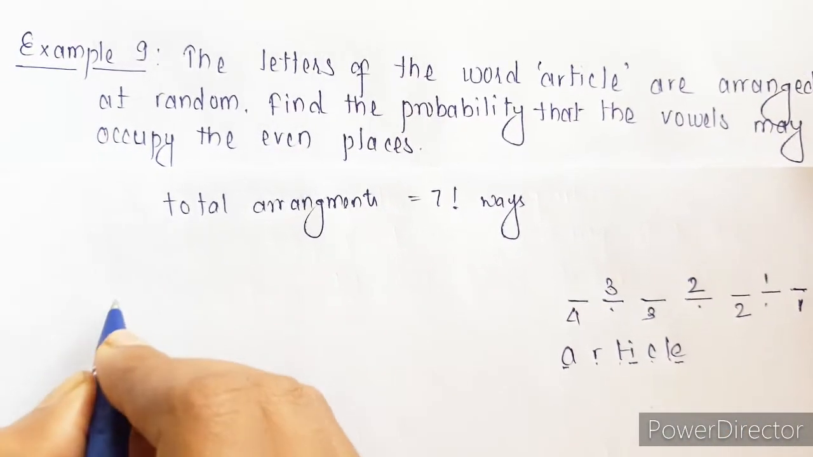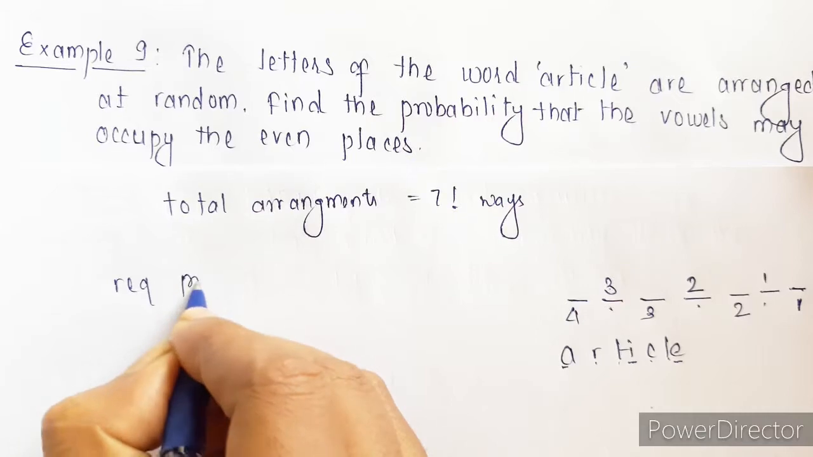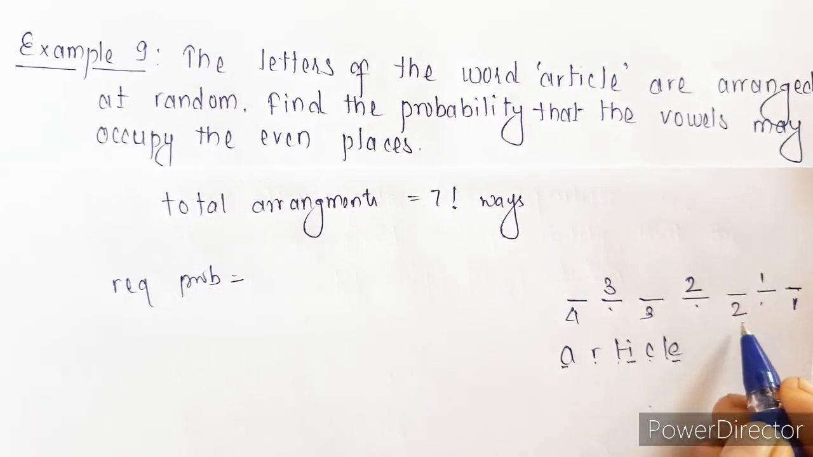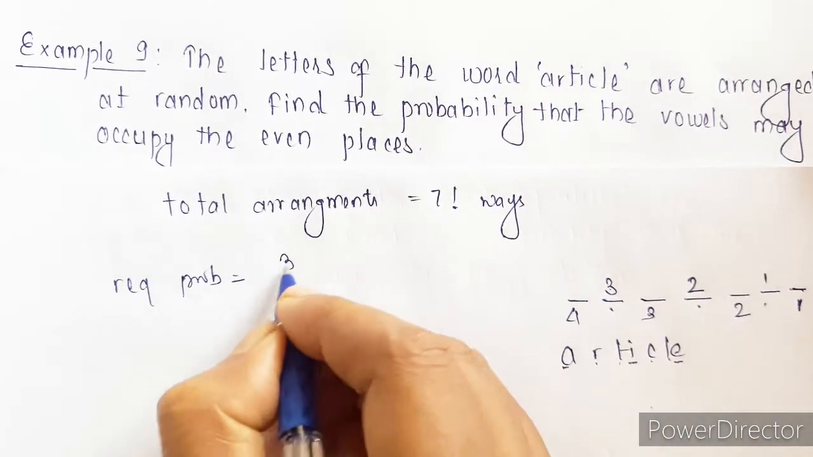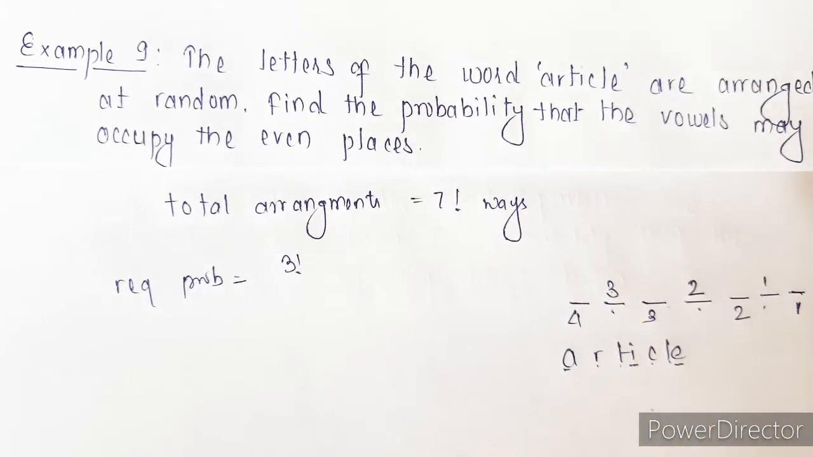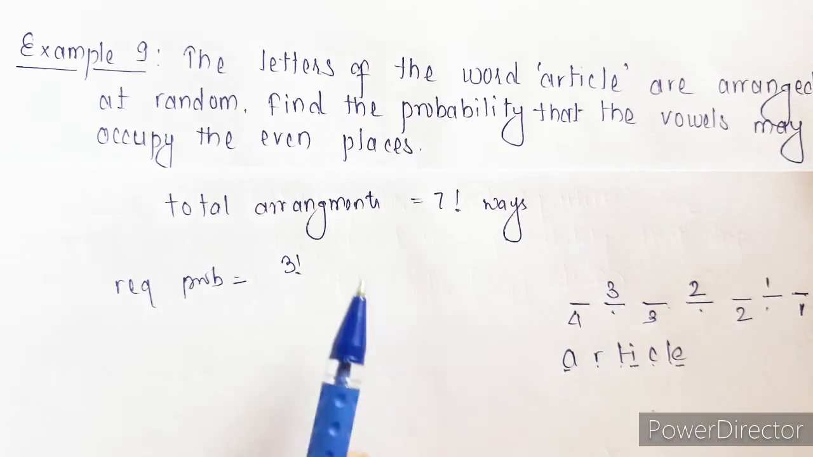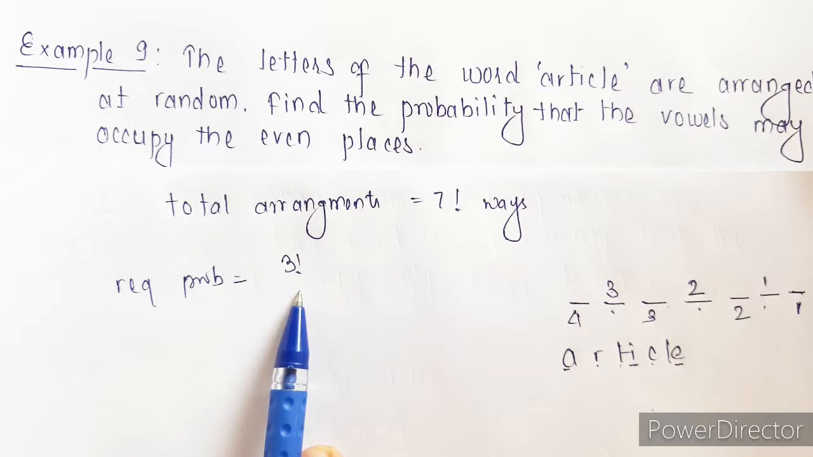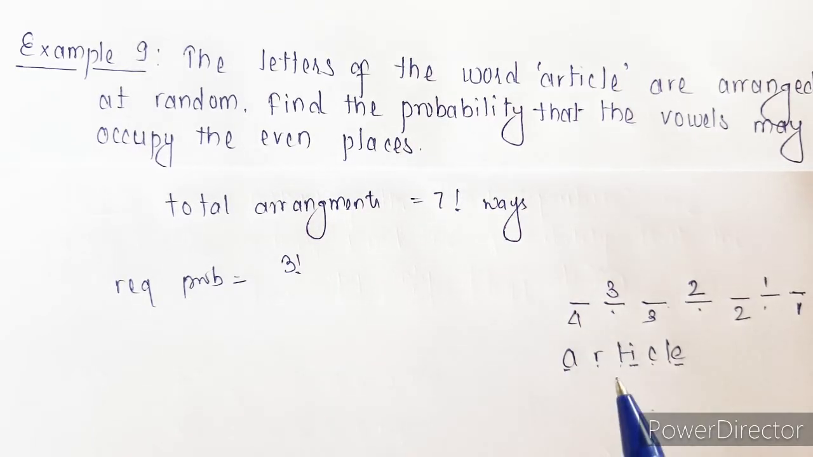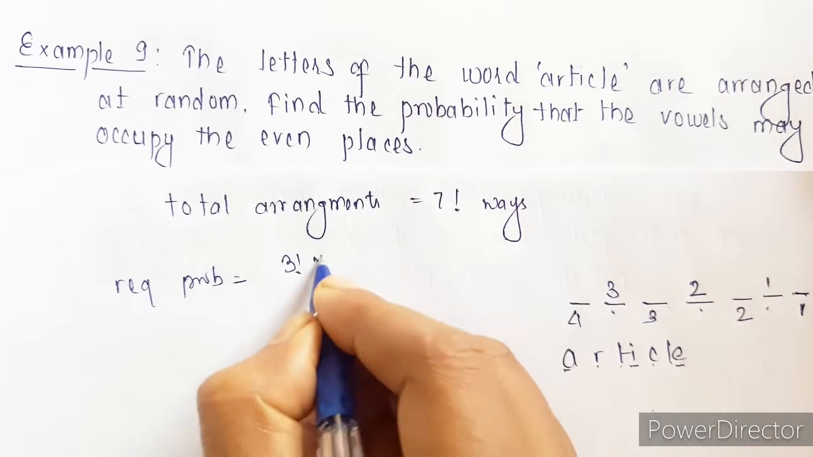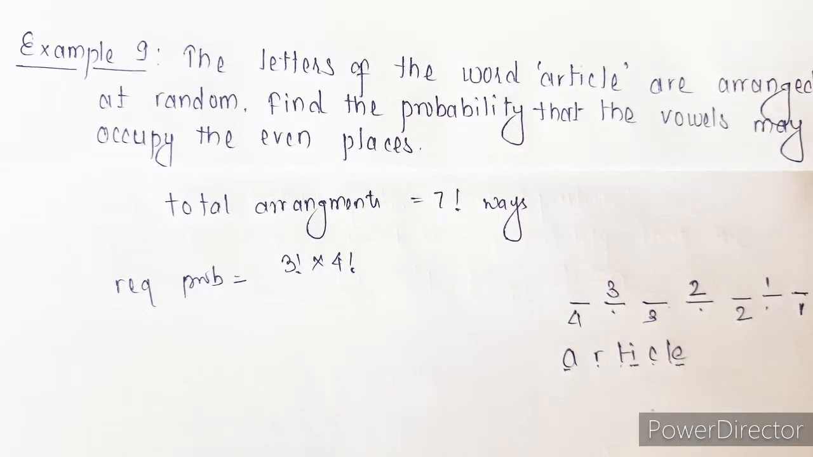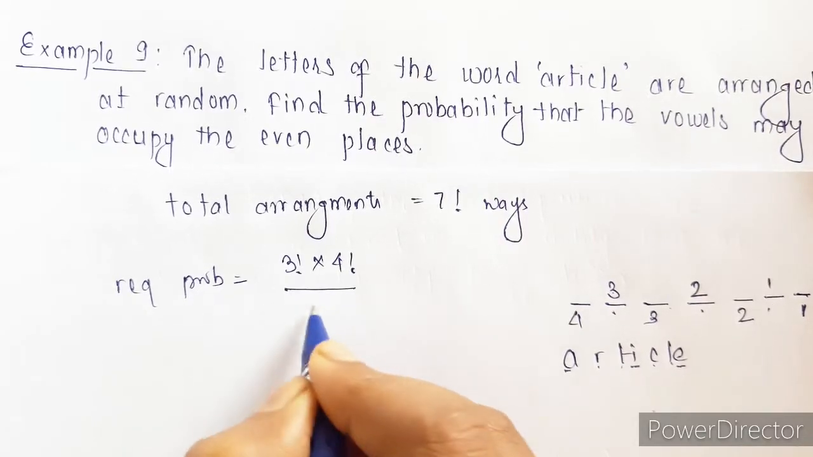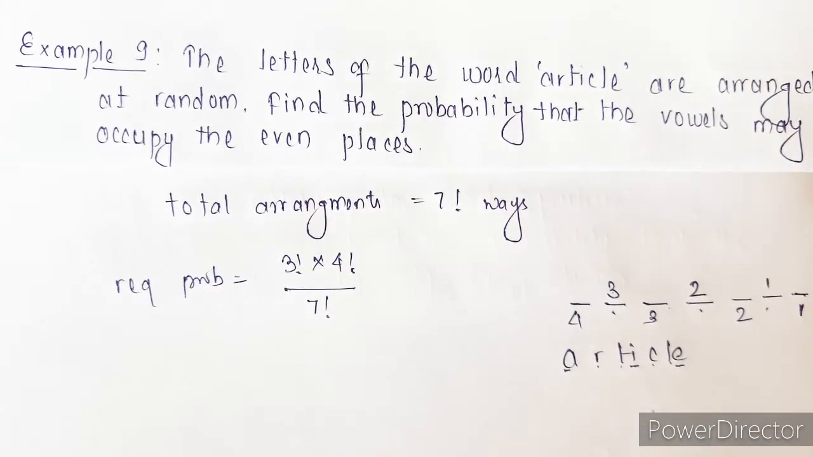So the required probability is going to be 3 factorial, since there are 3 even places and we have 3 vowels, and we have to arrange these 3 vowels in these 3 even places. So there are a total of 3 factorial ways. Next, the remaining are 4 places and 4 consonants, so there are a total of 4 factorial ways we can arrange them. And the total number of exhaustive cases is 7 factorial.